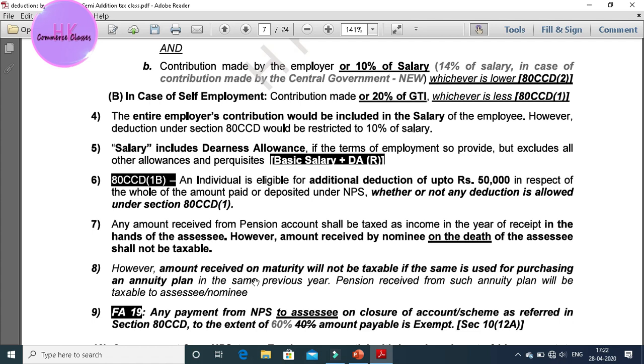See, there was some difference. In the previous one, this however point was not there. Further, amount received on maturity will not be taxable. So there are two differences. Firstly, if the nominee is getting the amount on the death of the assessee. Secondly, if there is a maturity, the income will not be treated as taxable.